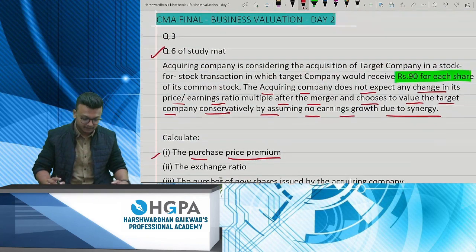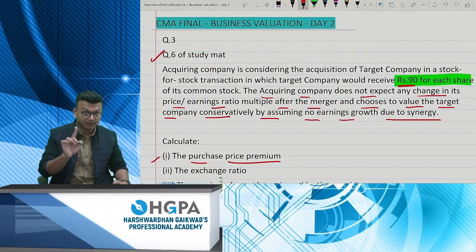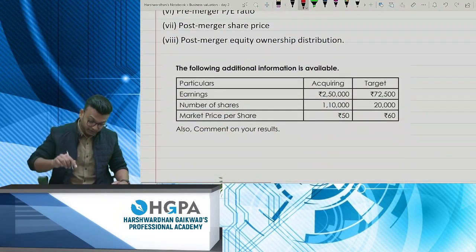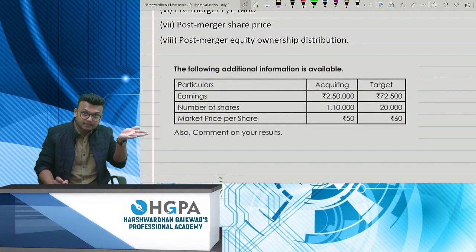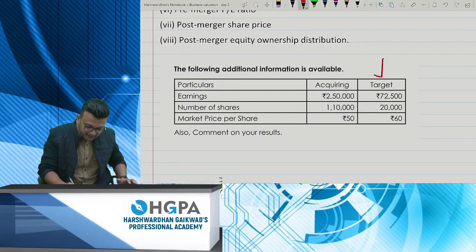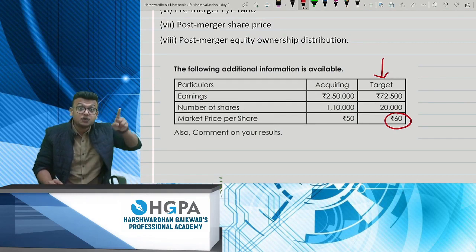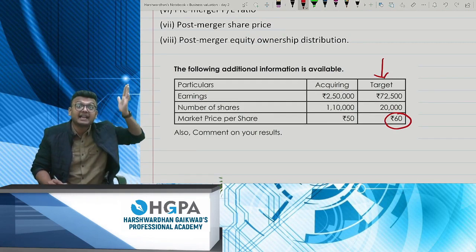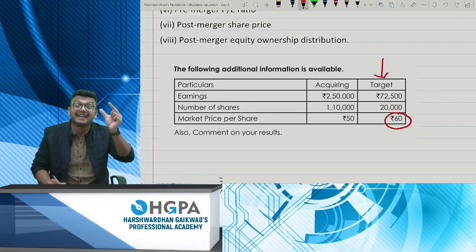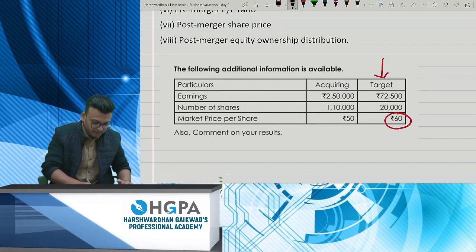Remember one thing, they've already mentioned what is the purchase price, and they've also given you details of both the companies. You are targeting this company, right? The market price is rupees 60. You are ending up in paying 90 rupees. What is the extra premium they're asking? Okay, we'll compute and we'll give it to them.